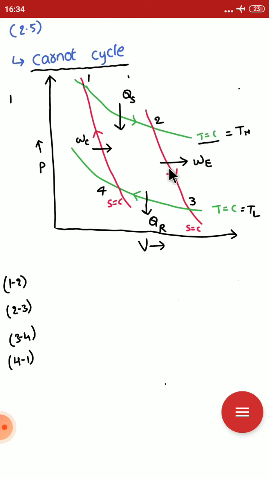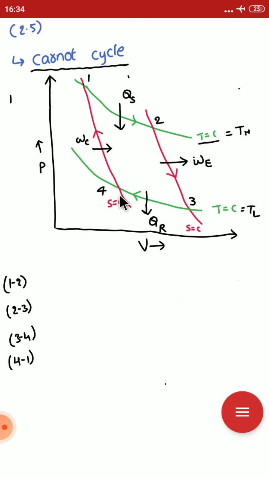This is the expansion process, the expansion work, where entropy is constant. That is the reversible adiabatic process 2 to 3.